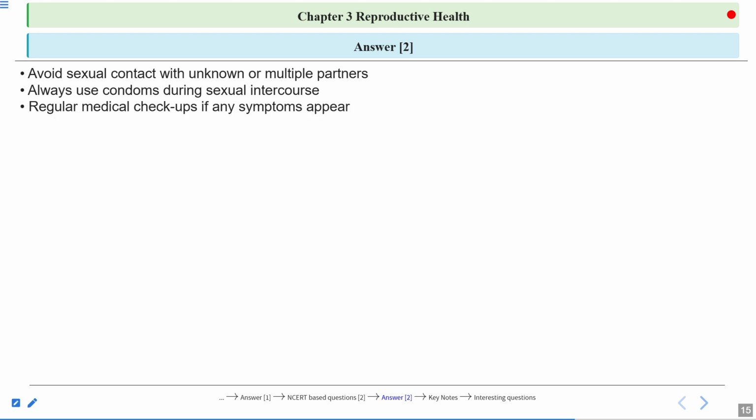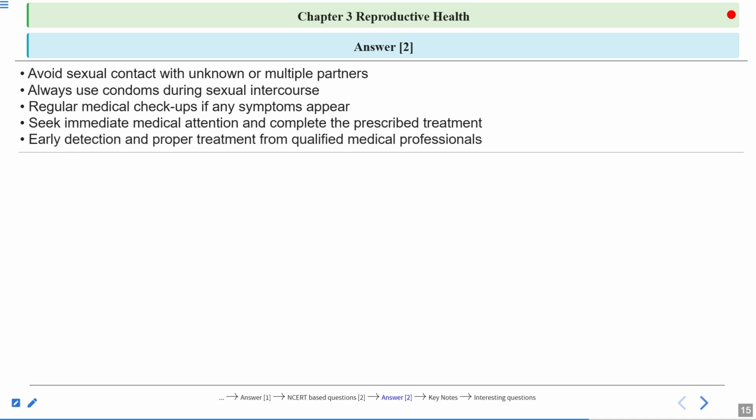Regular medical checkups, and if any symptoms appear, so if the person thinks that they are having some of the symptoms related to STDs, then the person should take medical help. The person should seek immediate medical attention and complete the prescribed treatment as well. So completion of treatment is also very important, and early detection and proper treatment from qualified medical professionals. This is very important. Because if the STIs or STDs are detected early, then they can be cured as well, except HIV.